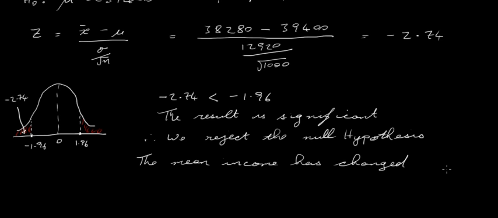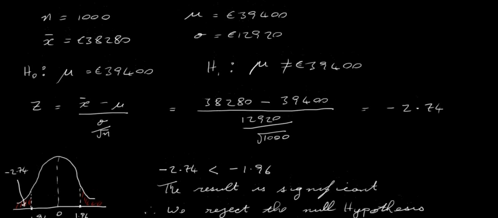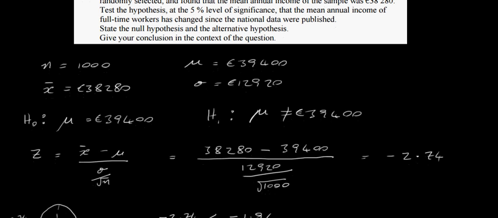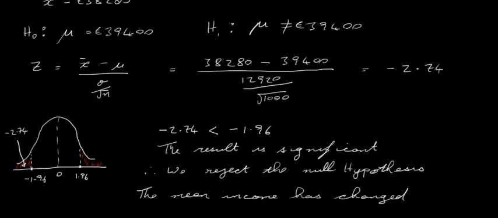So remember, this is what's being stated initially. This is what was stated previously, that the mean income was 39,400 euros. We took a sample of 1,000 and found that the mean was 38,280, and we want to now check to see, is that a significant result? It doesn't look like it's too far away from it, but when you actually do the maths and find the z value, you find that it is in the critical region. It is a significant result, so we reject the null hypothesis.